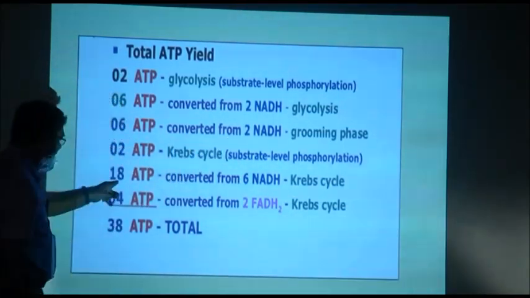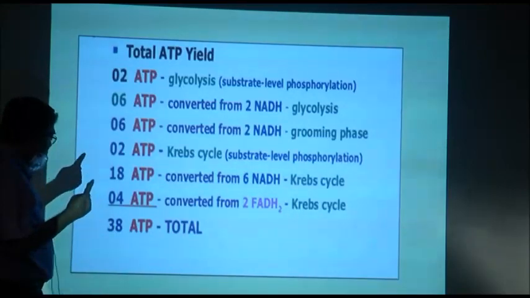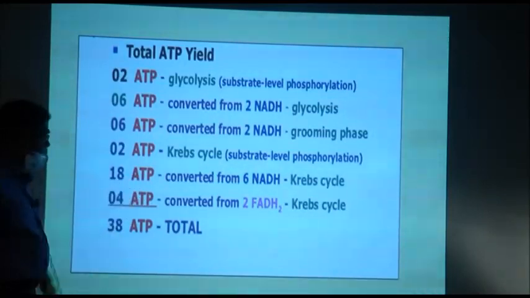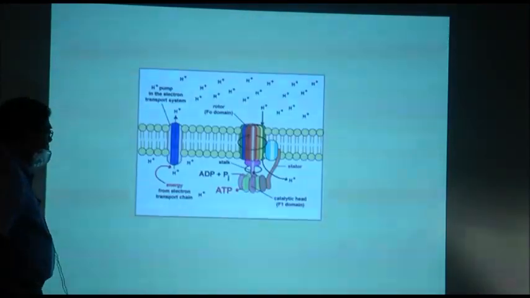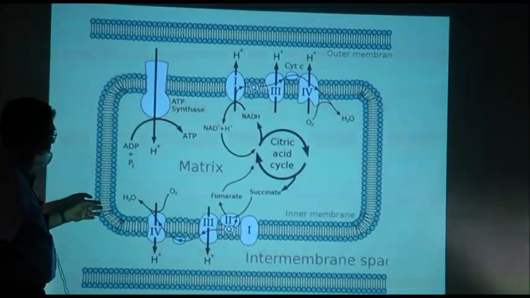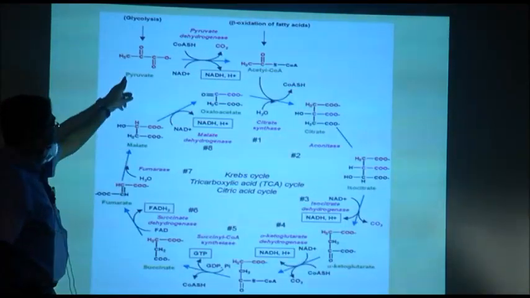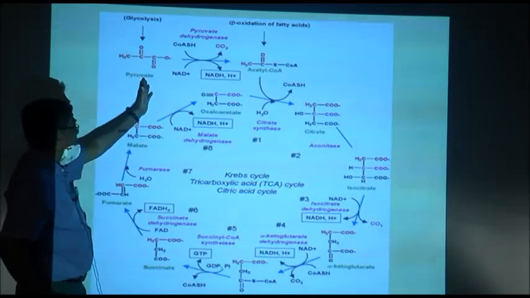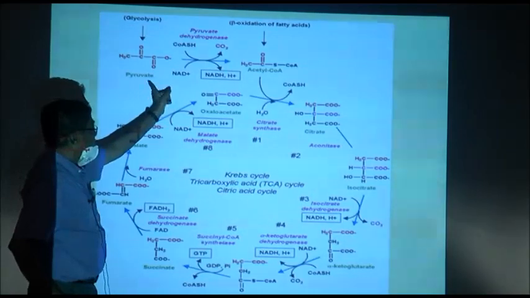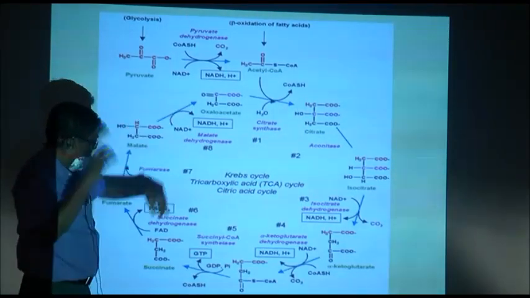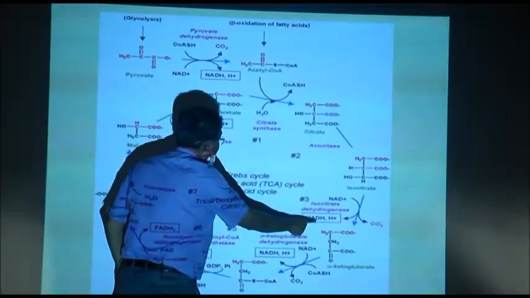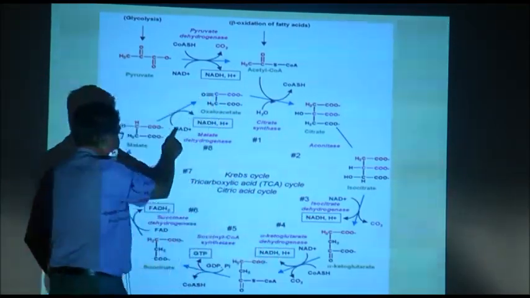I am sorry, here 6 ATP in the grooming phase, and here 3 NADH in the cycle. Here 1 outside the cycle. So, for 1 pyruvate 1, 2 pyruvate 2, here 6 ATP, and 3 here for each turn.